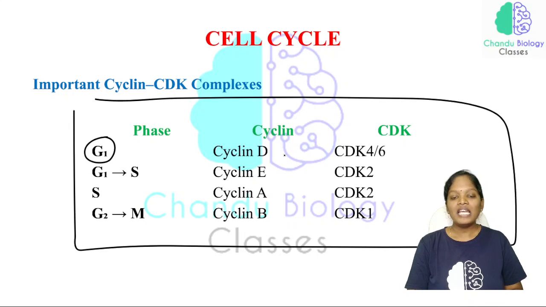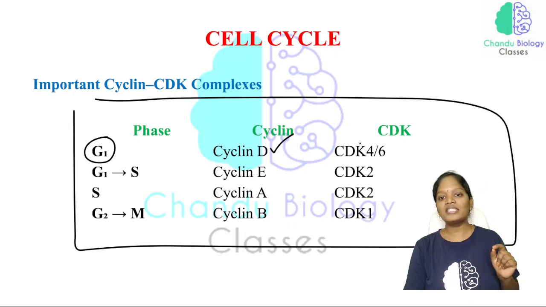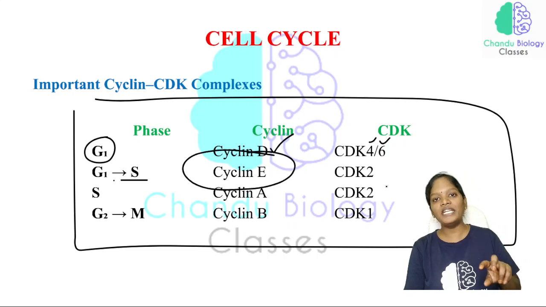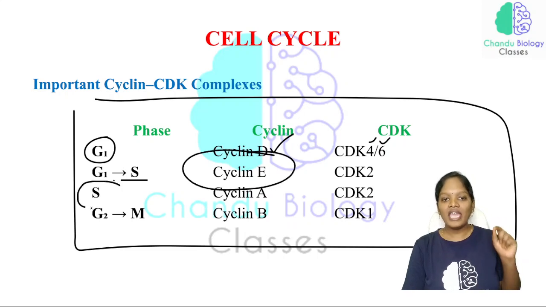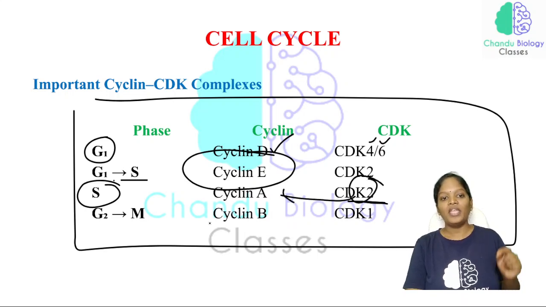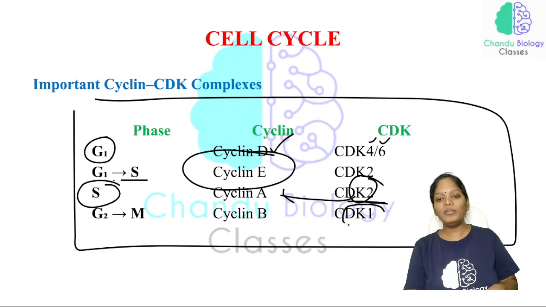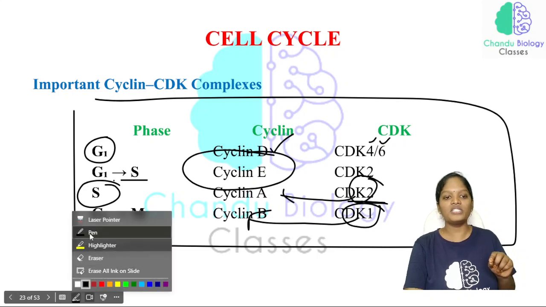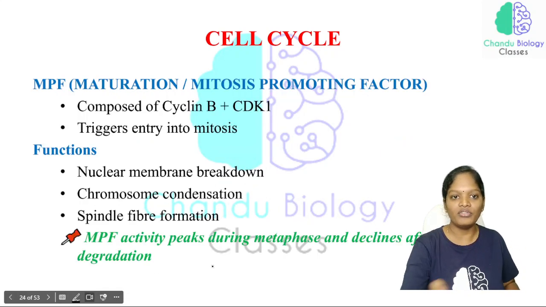In G1 phase, cyclin D will be present and cyclin dependent kinases 4 and 6 become activated. At the G1 to S checkpoint, cyclin E will be present and cyclin dependent kinase 2 will be present. And in the S phase, cyclin A will be present and CDK2 will be activated by cyclin A. And in the G2 to M phase, cyclin dependent kinase 1 will be activated by cyclin B. This can be expected in a question, very important. Kindly make note of it.